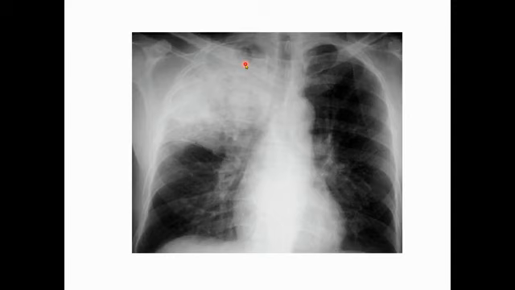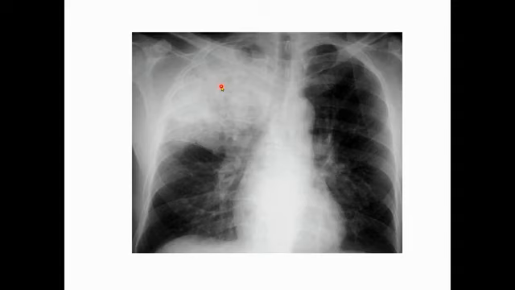Fibrosis has whitish opacity, pleural effusion has whitish opacity. The differentiating point is there will be air bronchogram in case of consolidation. So consolidation has air bronchogram, that is blackish opacity due to air containing airways. And another one is consolidation does not shift the trachea or cardiac shadow.